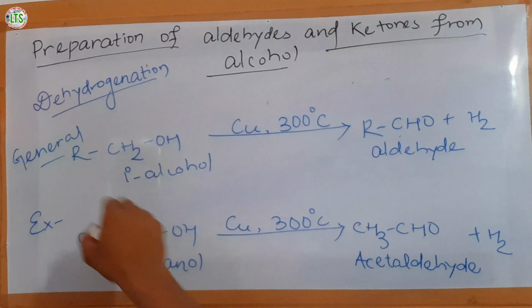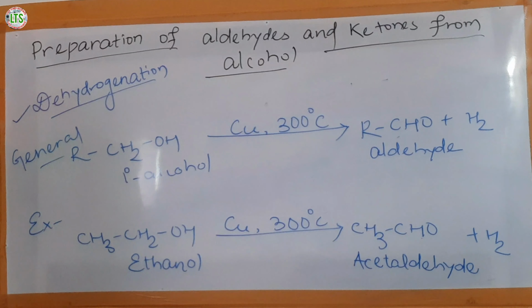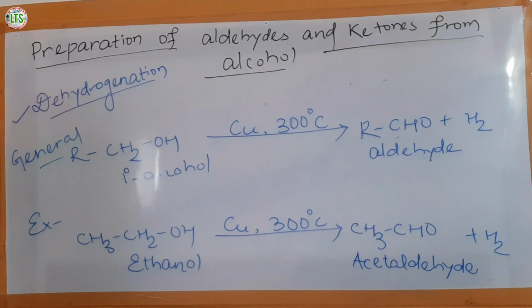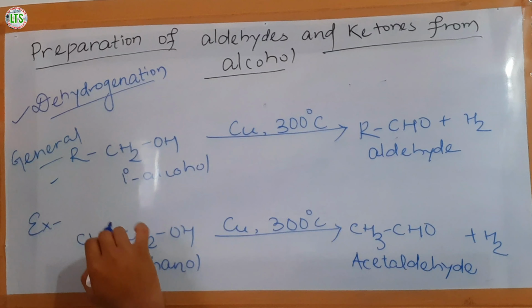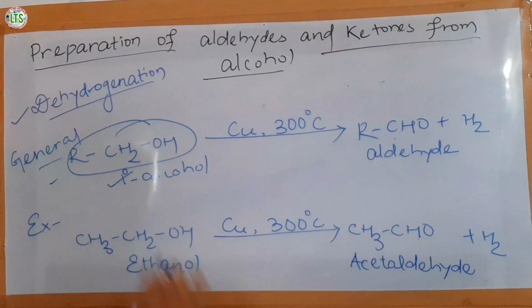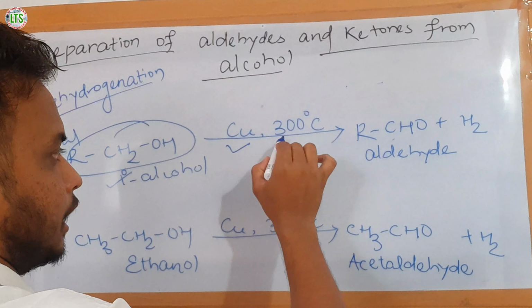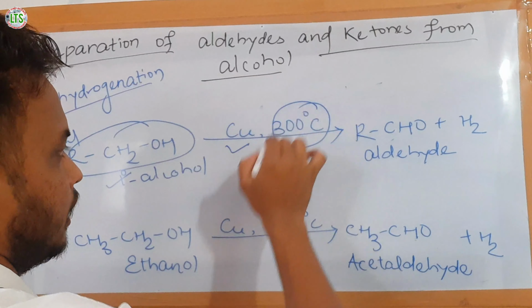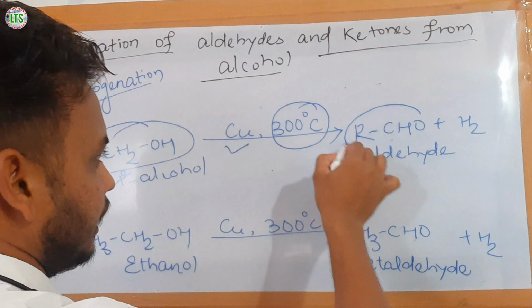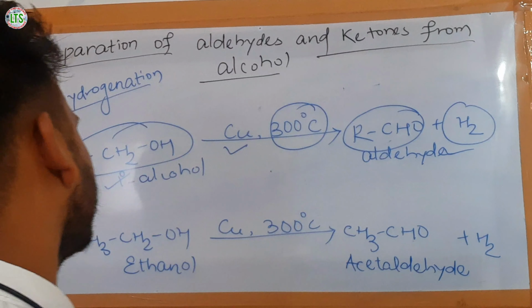Next method of preparation is dehydrogenation of alcohol. First, preparation of aldehyde. When the vapor of primary alcohol is passed through copper at a temperature of 300 degrees centigrade, it forms aldehyde along with a hydrogen molecule.